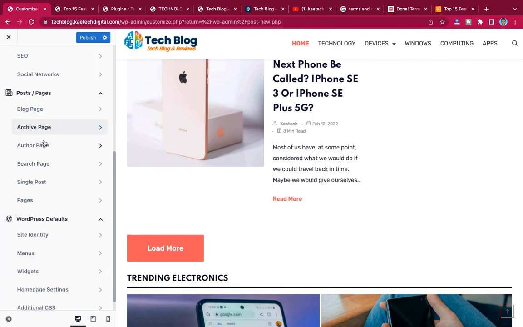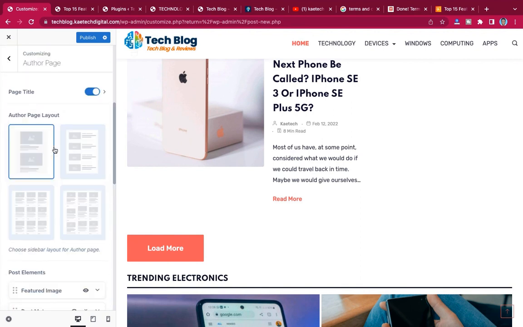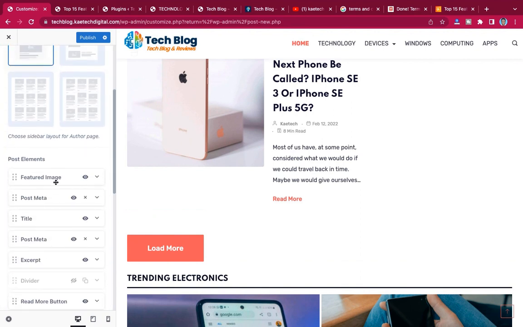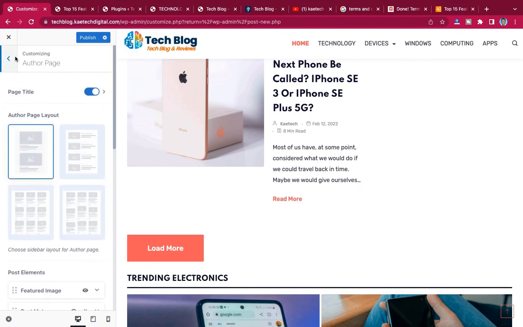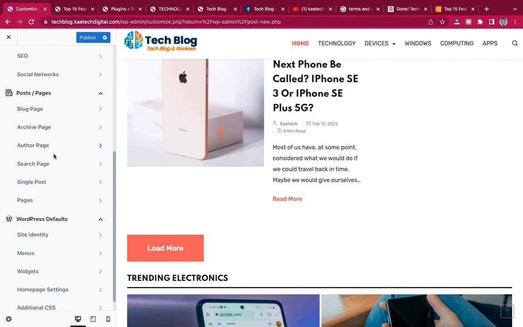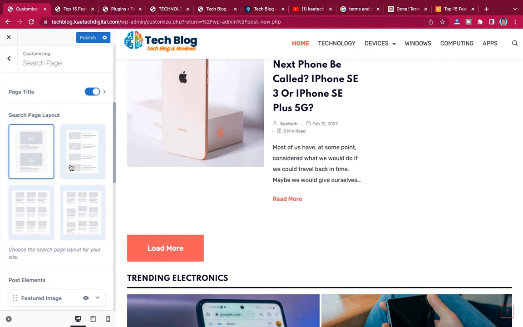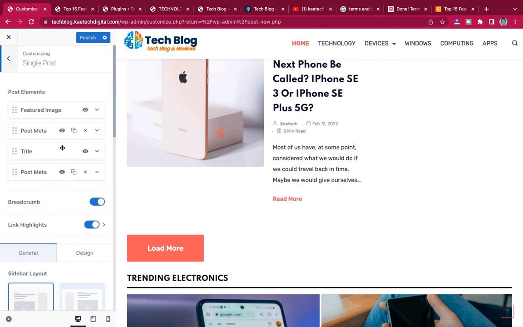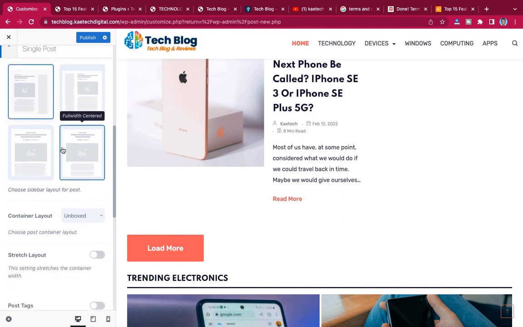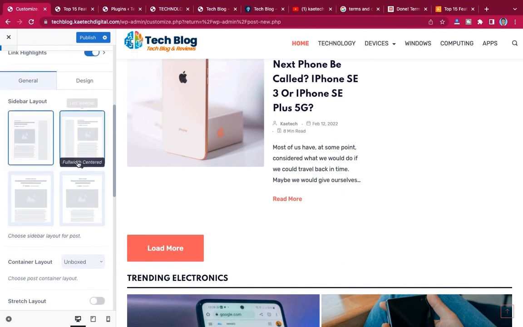Now the author page, this is how the author page also looks like. You can set everything over here, and that is so amazing. So if you have so many authors, you can showcase your authors on that page. And then the search page too, so it gives you every access to customize every page the way you want it. And then the single post page, this is how the single post page looks like. You can change it anyhow you want it. So that is the single post page.